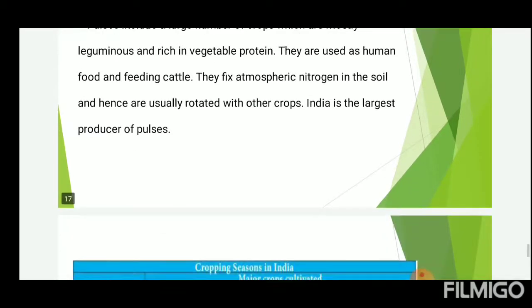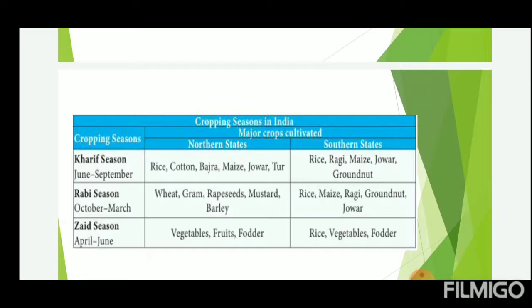Next, we will see the table here. Cropping seasons in India and major crops cultivated. Kharif season, June to September. Northern states: rice, cotton, bajra, maize, jowar too. Southern states: rice, ragi, maize, these are all. Rabi season, October to March. Zaid season, April to June.